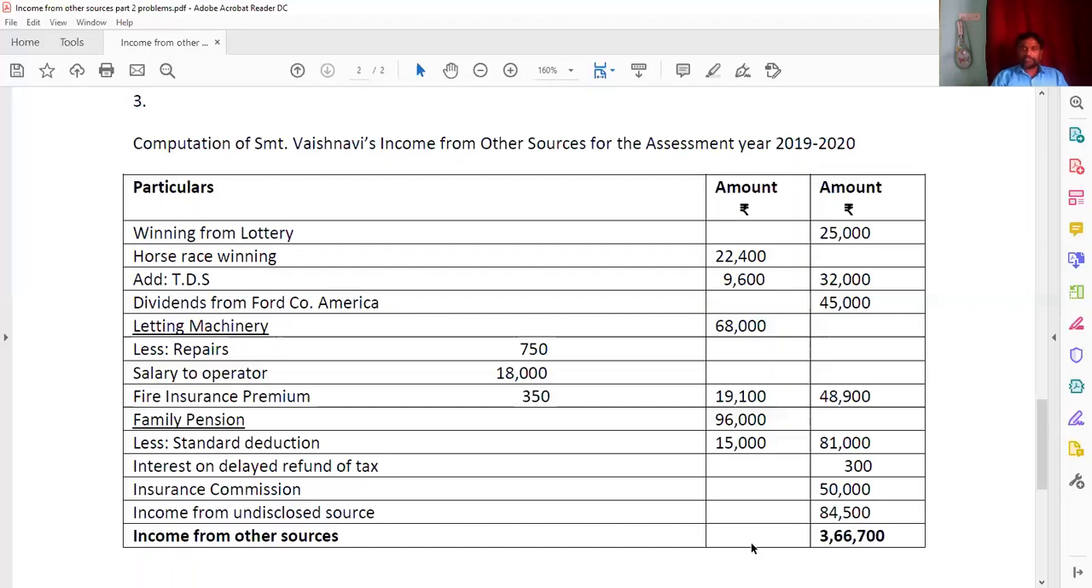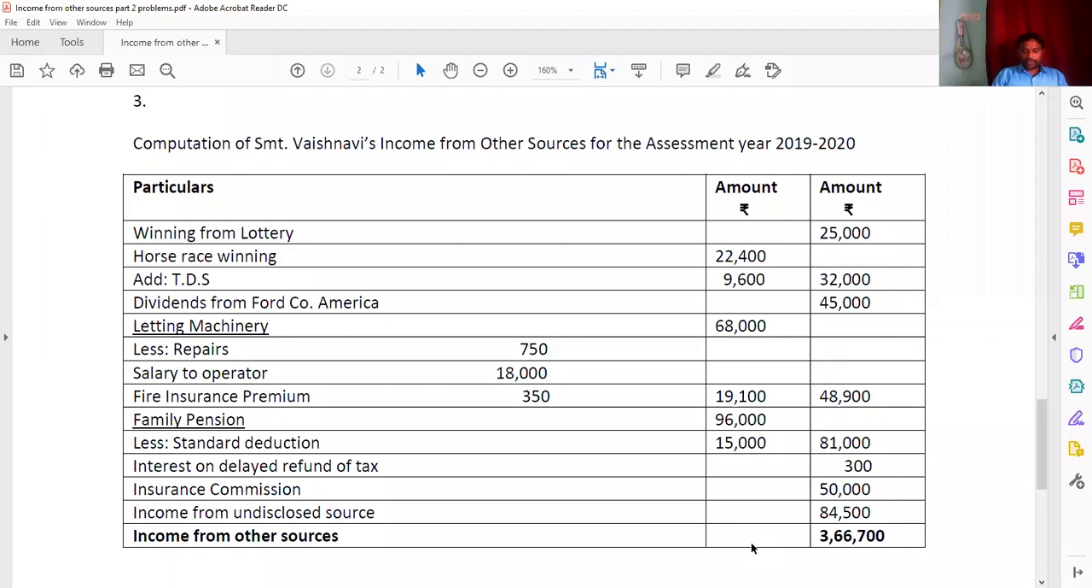Ria submitted the following particulars to compute the income from other sources. Winnings from lottery, 70,000, he has given, and it is more than 10,000, hence we have to gross up by 100 by 70. How are we getting 100 by 70? It is 100 divided by 100 minus tax. Winning from lotteries is a casual income, taxed at the rate of 30%. So 100 divided by 100 minus 30 gives 100 by 70. So 70,000 into 100 by 70, you get 1 lakh.